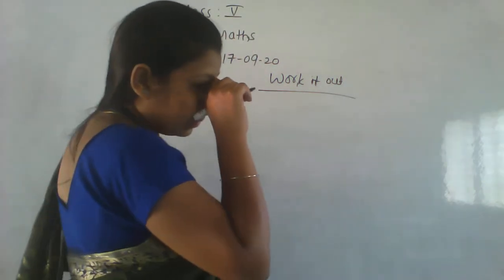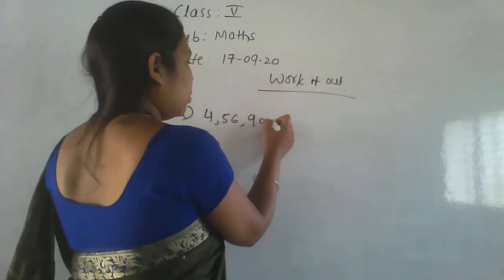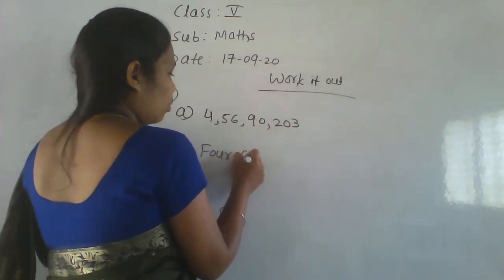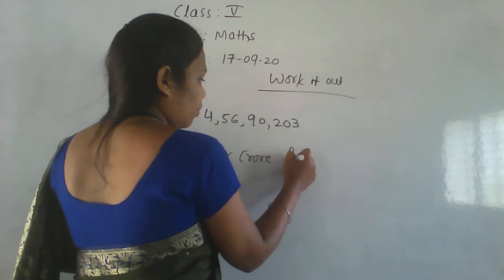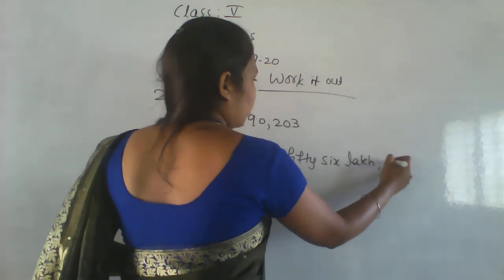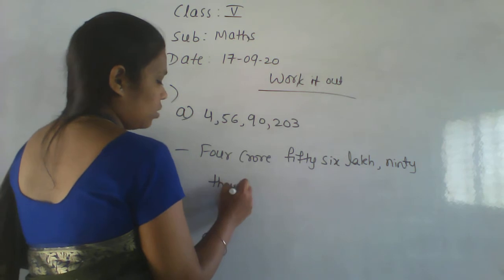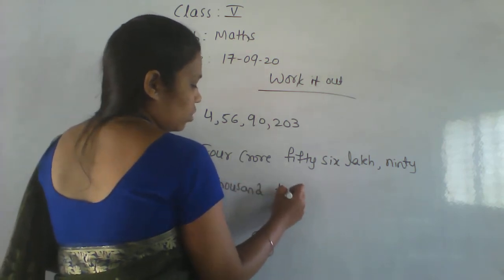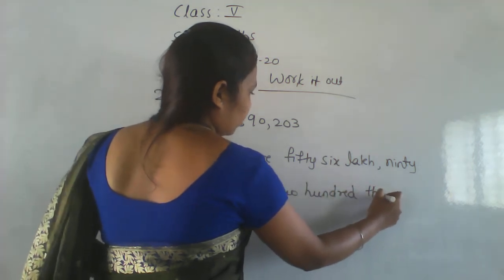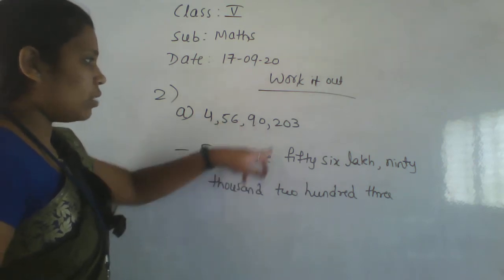So second question, first one. What is the number here? 4 crore 56 lakh 90,203. 4 crore 56 lakh 90,203.